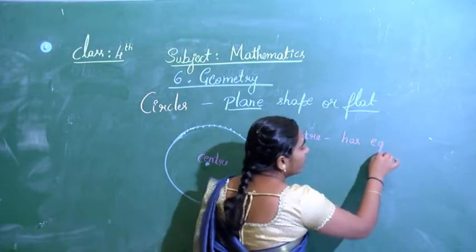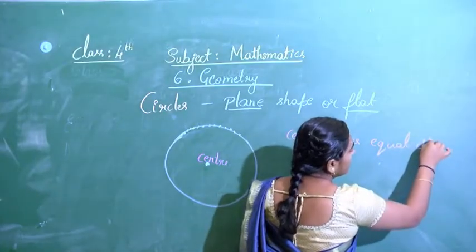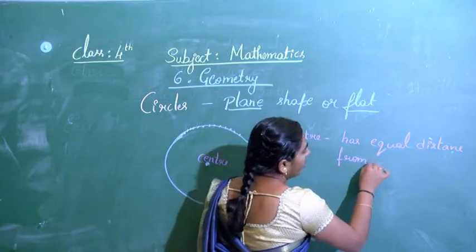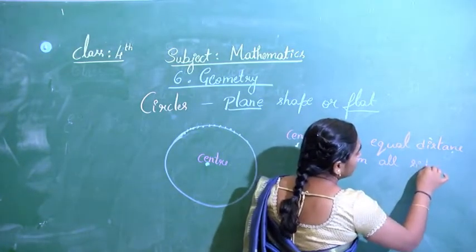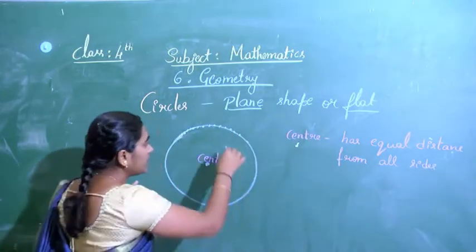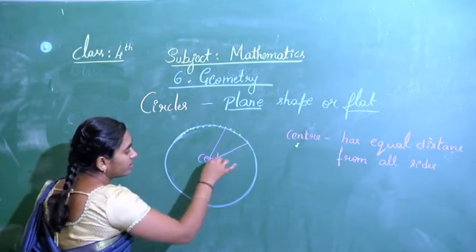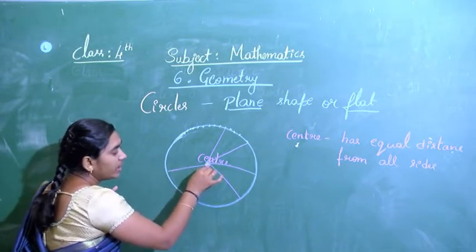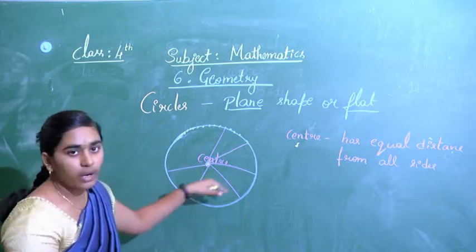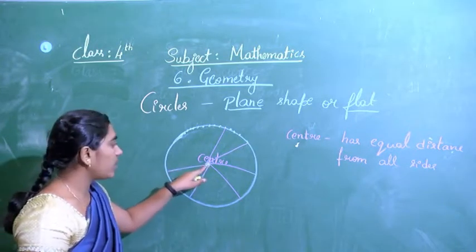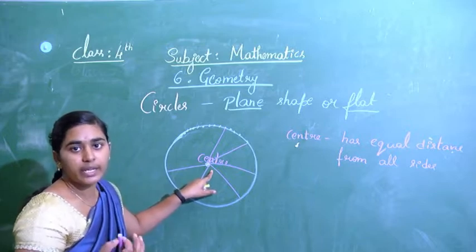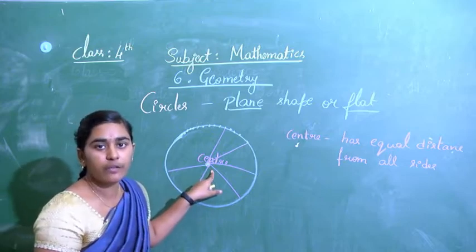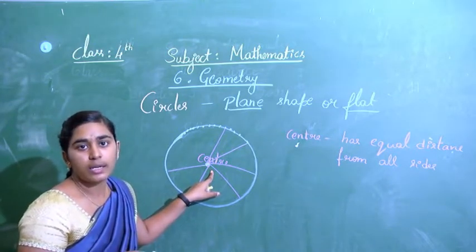The center has equal distance from all sides. The circle has equal distance from here, here, here, whatever line it may be, it will be at an equal distance all around the circle. That is called the center. We can give any name for the center, from A to Z.